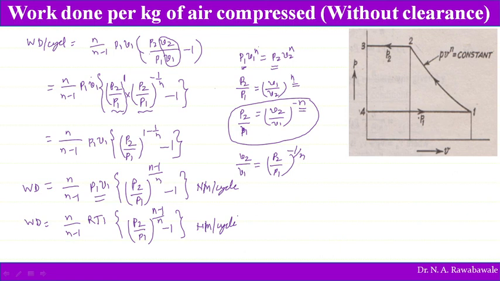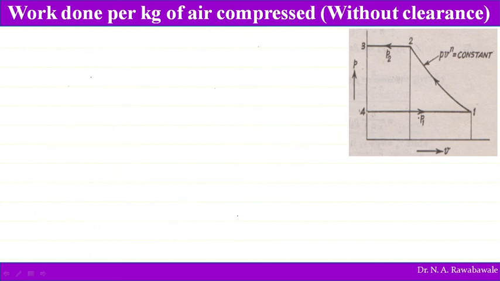Let me summarize the equations. Work done without clearance: we have many forms. The very first equation we can write as n divided by n minus 1, P2 V2 minus P1 V1.